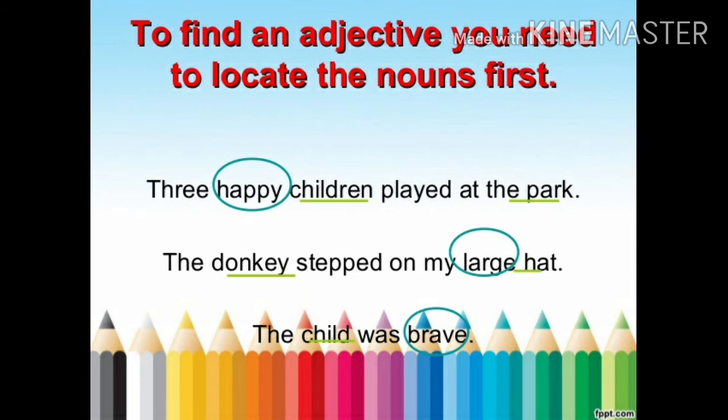So here donkey and hat are nouns. Now you can see the adjective here is large. Now the third one. The child was brave. So here where is the noun? Yes, child is the noun here. So where is the adjective? Brave here is the adjective.